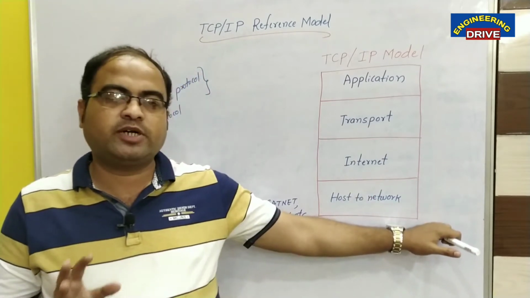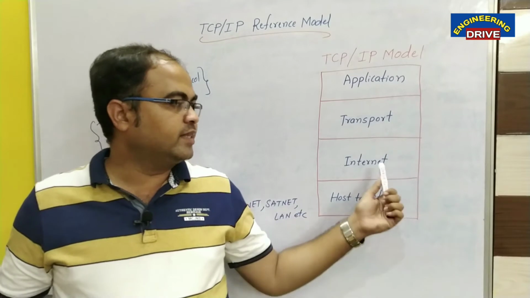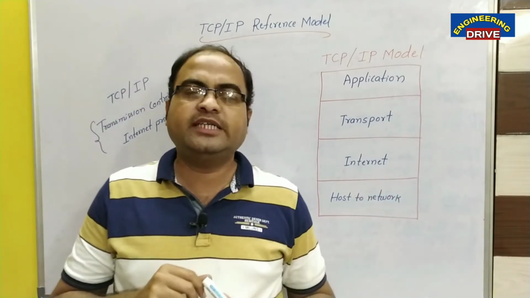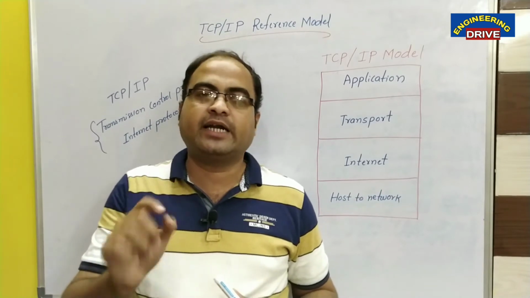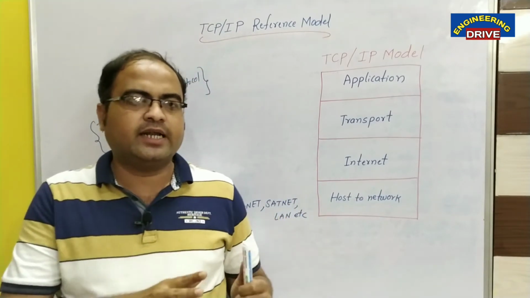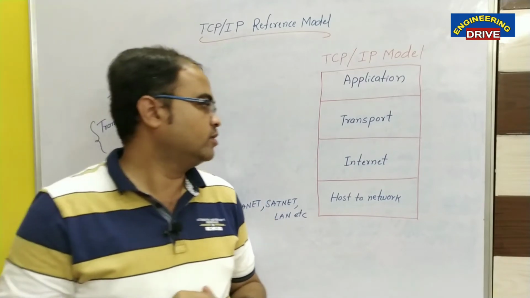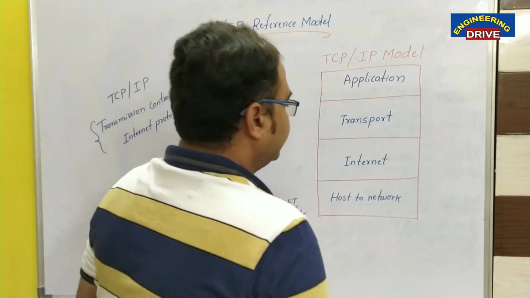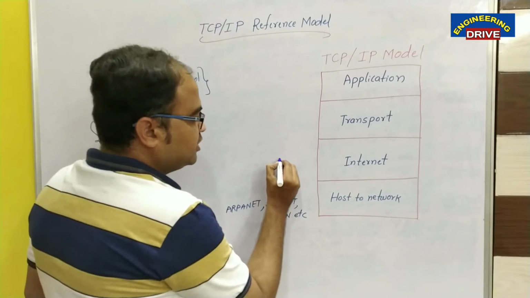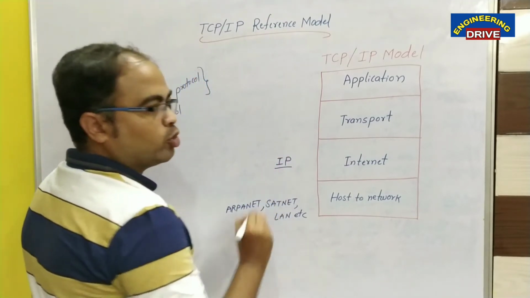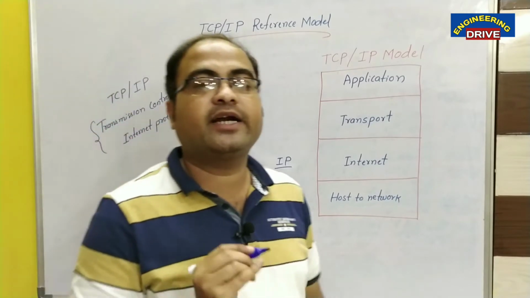Now, once the responsibilities of host to network are completed, the next layer, which is new in our TCP/IP model, is the internet layer. This internet layer replaces the network layer in the OSI reference model, and the protocol used in this layer is the IP protocol. You know what IP is: Internet Protocol.